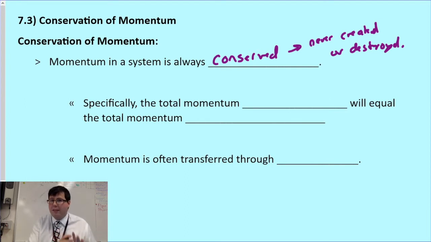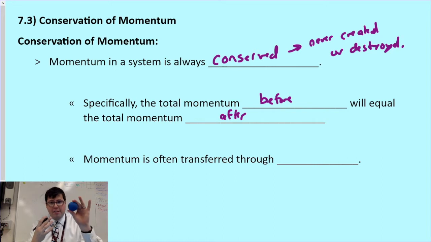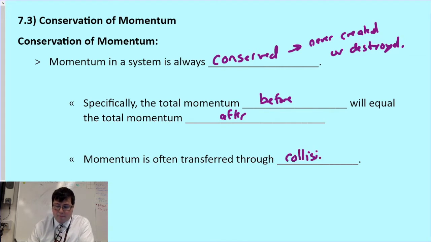Now, specifically, kind of more mathematically, what we mean is the total momentum before is equal to the total momentum after. Now, before and after, we mean before and after something happens. So something changes the system to where this ball has some momentum, and then suddenly it has less or more momentum. Well, something else then has to gain that momentum. And that happens in collisions often. So where we often see momentum being transferred is through collisions.